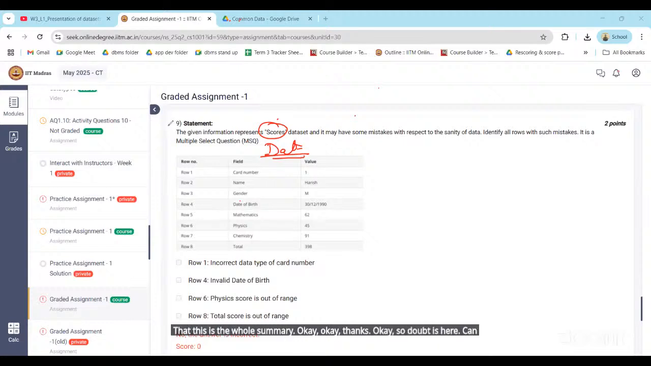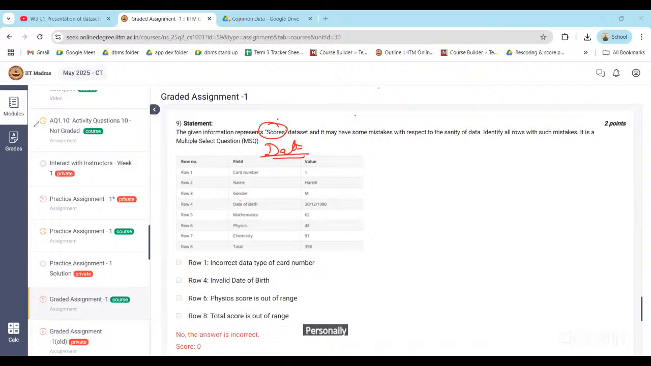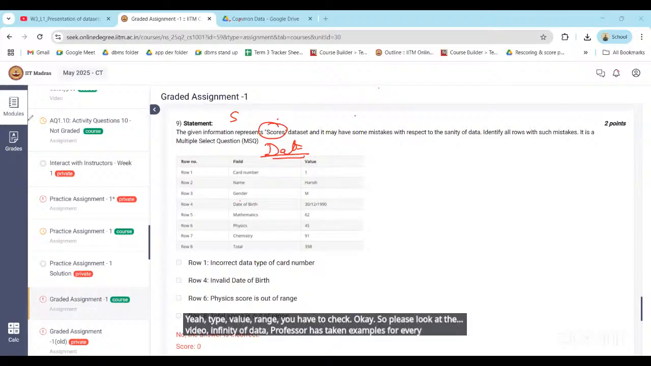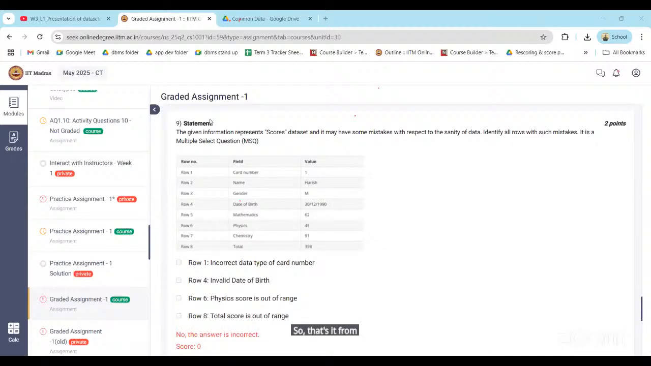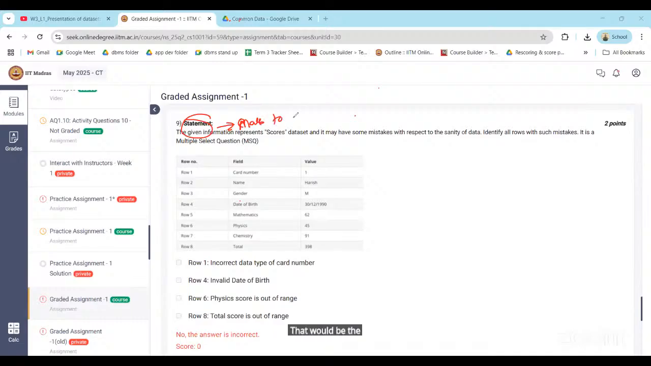Sir, can you move to question number 5? Sir, I have a doubt. You have to check the type and the range of the value. Yeah, type, value, any range, you have to check. So please look at the video on sanity of data. The professor has taken an example for every data set, so that will be much clearer to you. So that's it for question number 9. Sir, I have a doubt in question number 6.